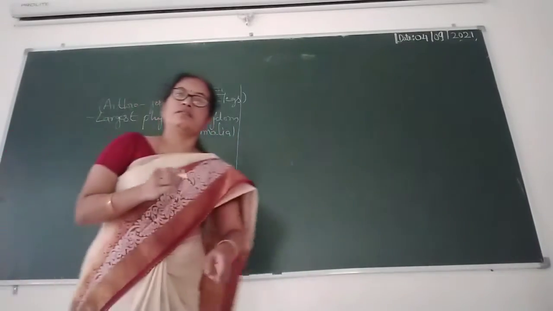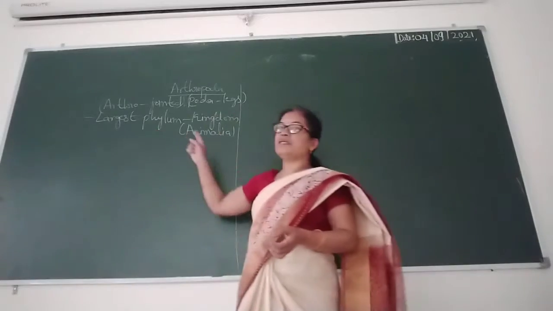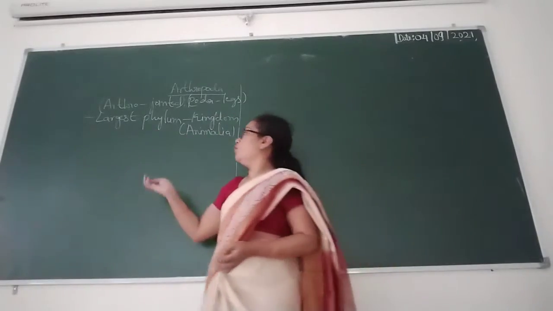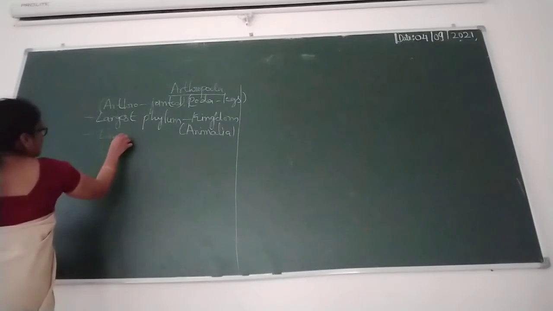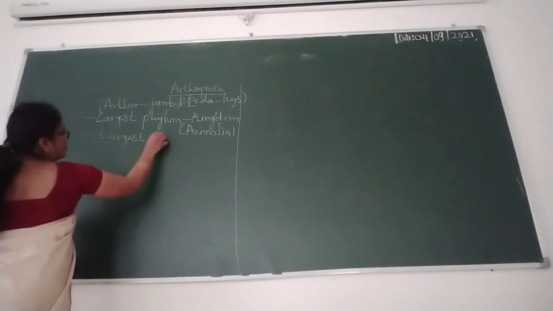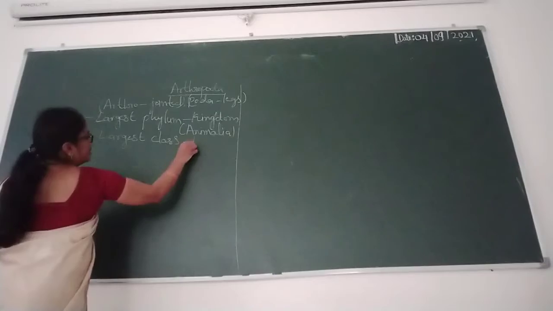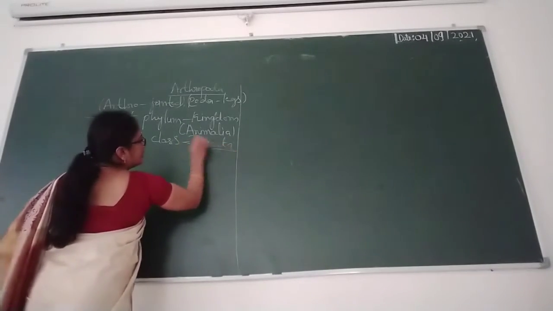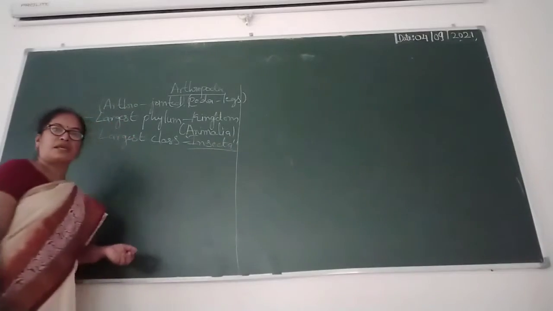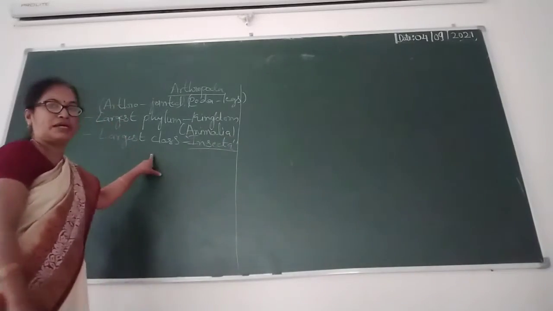This phylum is divided into classes. The largest class is Insecta. It is the largest class in this phylum.